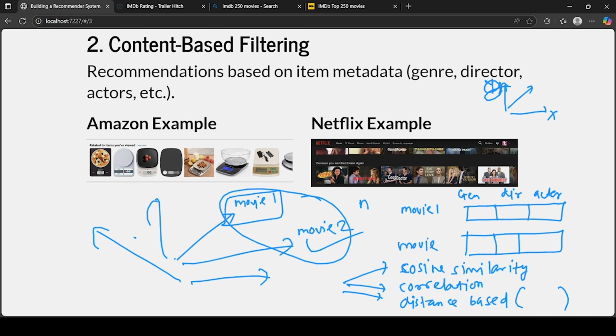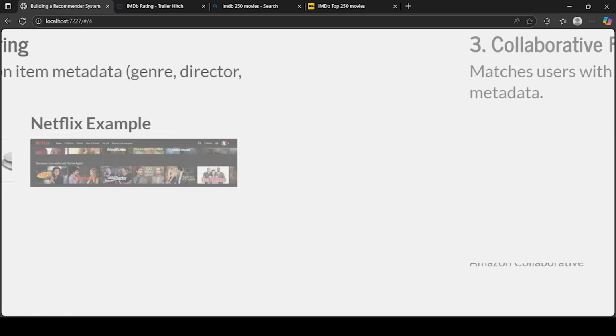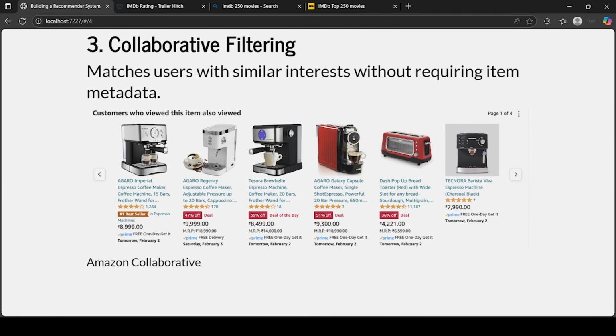So something like that also you can do. So this is how we can do content based filtering. And next is collaborative filtering. So collaborative filtering has, like, there are 3 ways we can do it. In this course we will cover 3 ways you can do it.